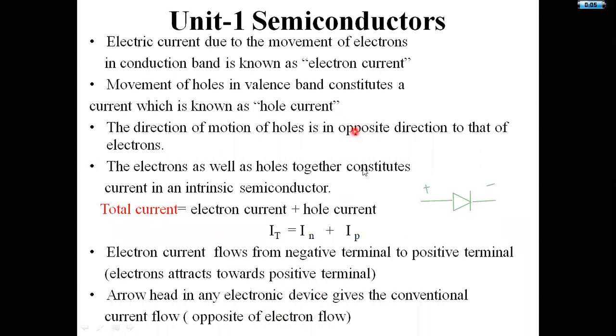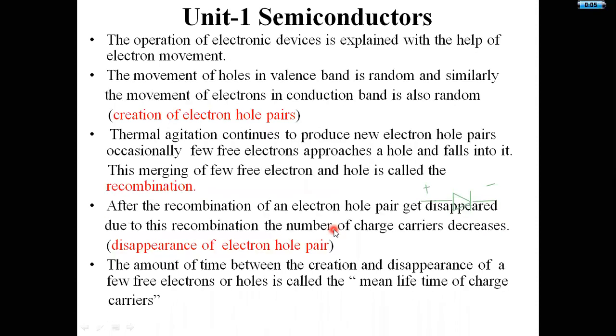The main point in this slide is that total current is given by the combination of hole current as well as electron current. The operation of every electronic device can be explained with the help of electron movement. By that electron movement, we can analyze the flow of current and the voltage levels. Each and every electronic device can be analyzed with respect to the VI characteristics.